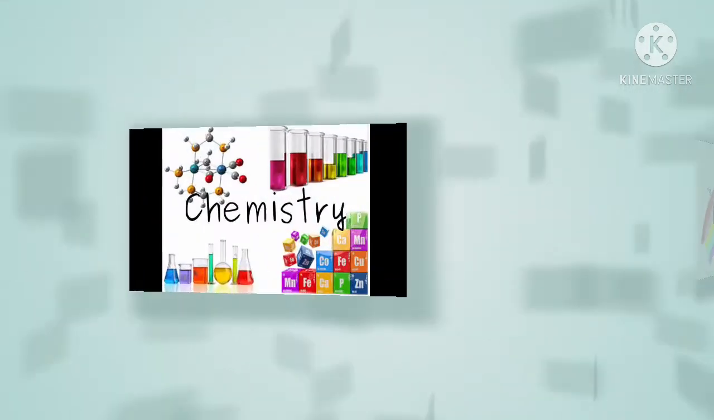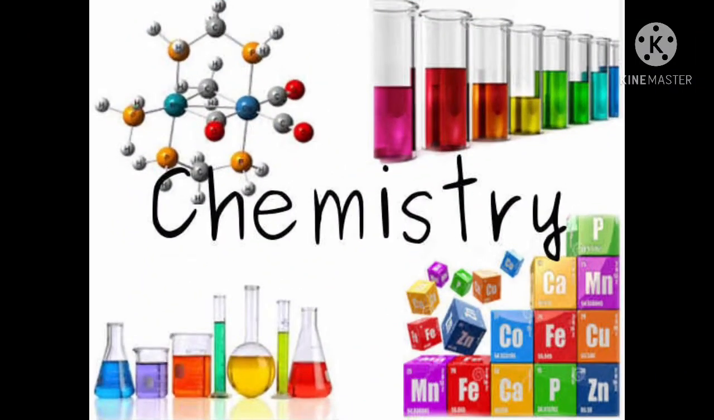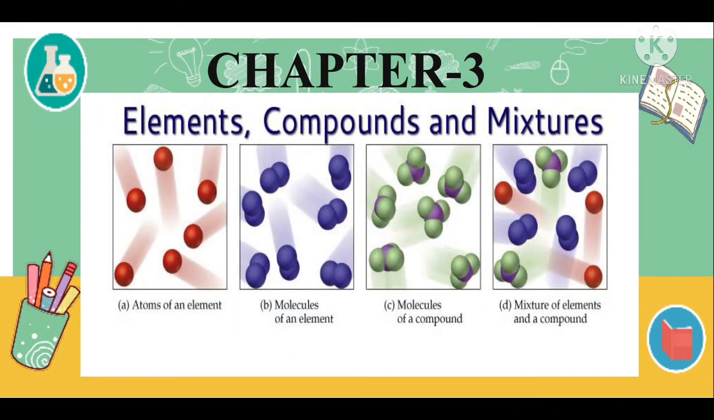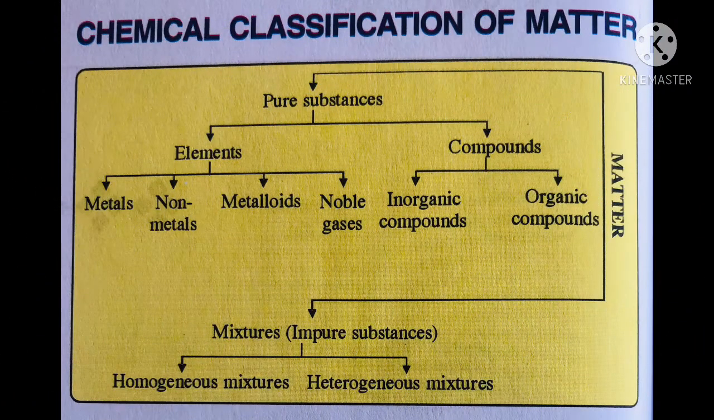So, this is your chemistry class and we are doing chapter number 3. The name of the chapter is Elements, Compounds and Mixtures. In the previous video, we discussed the classification of matter, that it is classified into two categories, pure substances and mixtures. We also discussed pure substances, and today we will discuss the first classification of pure substances, that is elements.